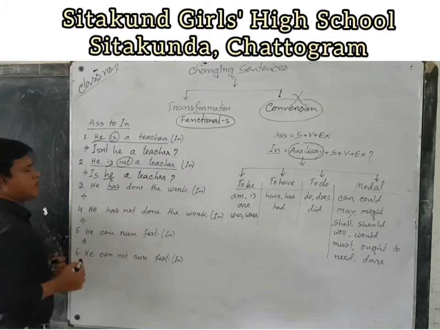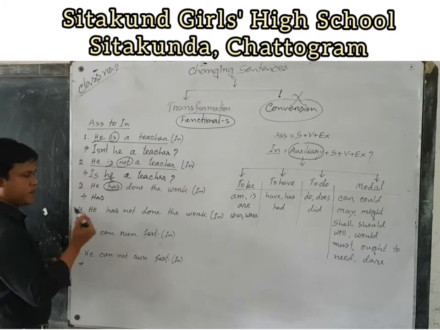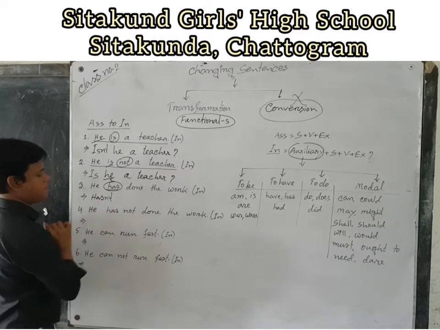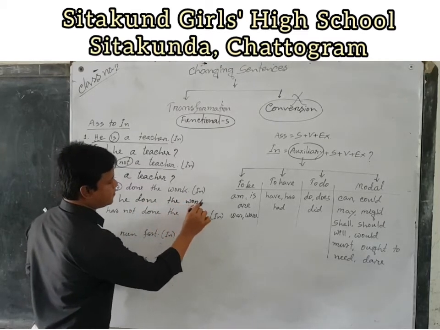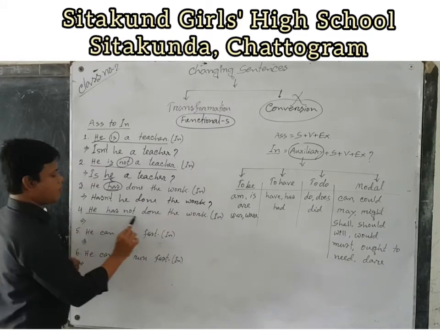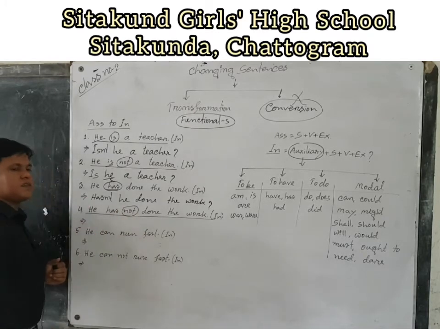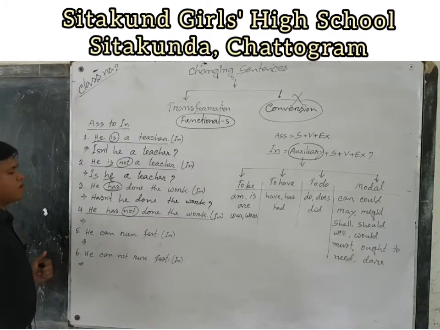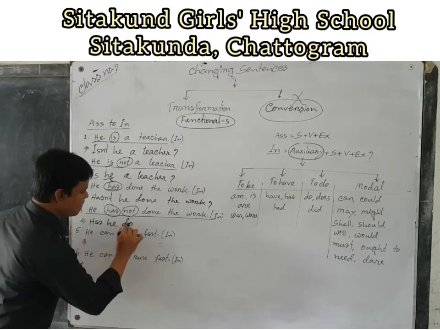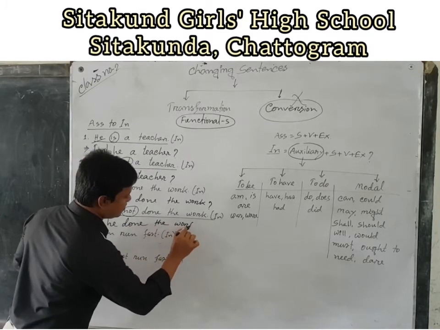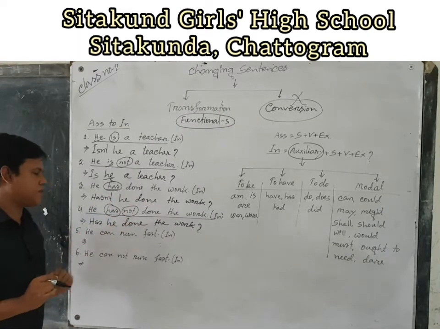Now, next. There is also an auxiliary, has. The sentence is affirmative, so we have to make it negative. Hasn't. Hasn't he done the work? This is also an example of assertive, but the sentence is negative, so the interrogative will be affirmative with the auxiliary. Has he done the work? He has not done the work: that means, has he done the work?